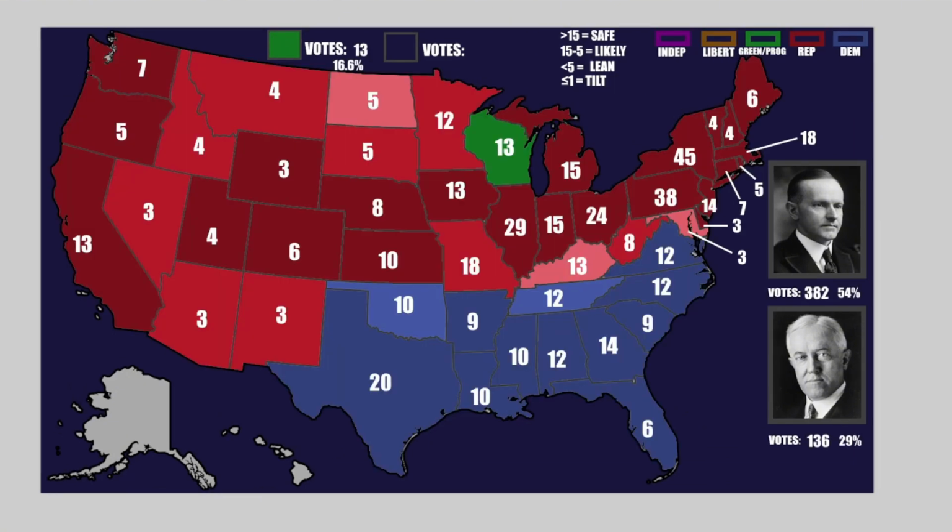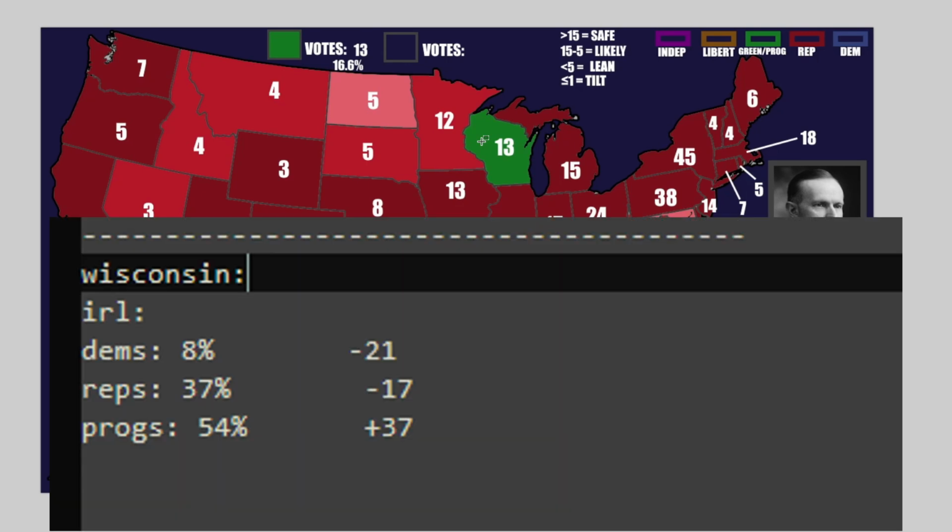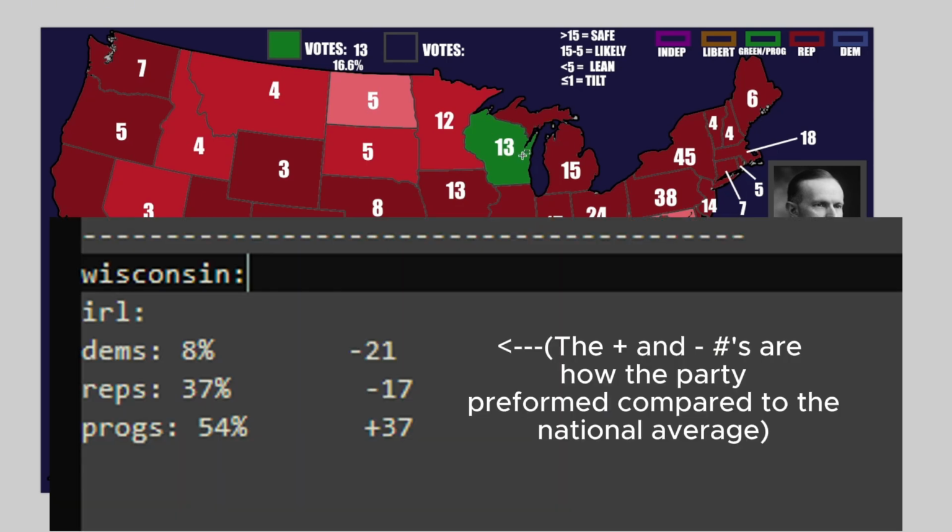Alright, so here we have the official map. I made this myself, but this is the official map of 1924. This is what actually happened in reality. As you can see, there is a little bit of green on the map, which for America is pretty cool, especially 1900s America: the state of Wisconsin. And as you can see, it's a dark green as well. It wasn't just a slight victory. It was a massive victory in Wisconsin, but still 13 votes is 13 votes.